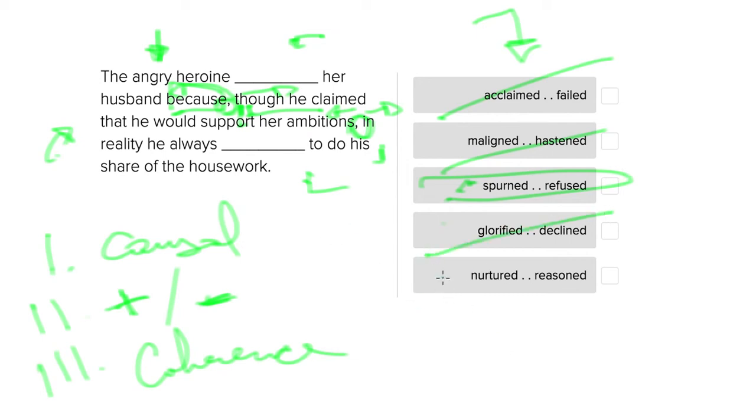The angry heroine nurtured her husband because though he claimed that he would support her ambitions, in reality, he always reasoned to do. Well, again, this has nothing to do with the idea that he would support her ambitions. So there's no real oppositional relation between both sides of this clause here. So that doesn't make sense.